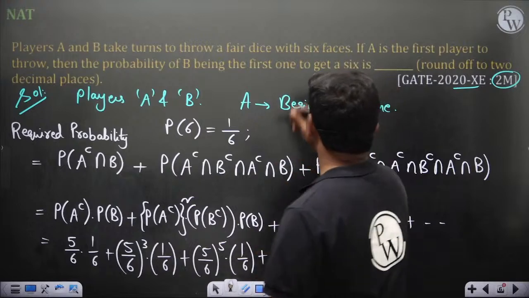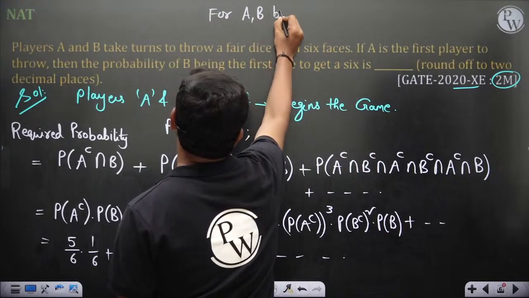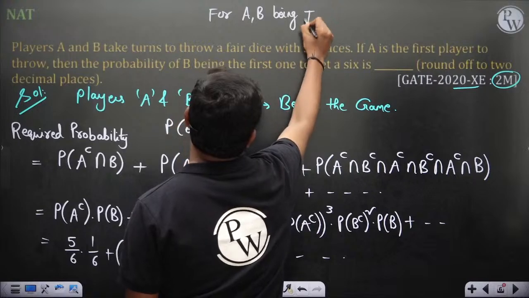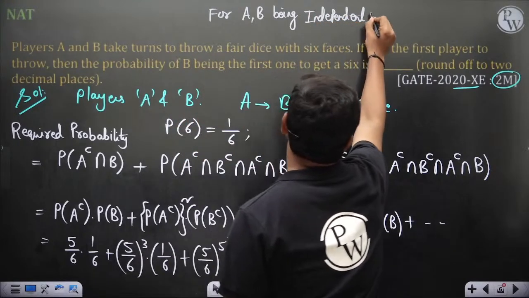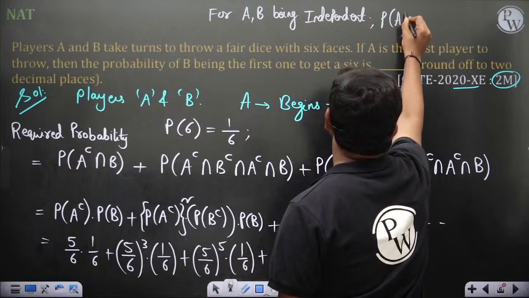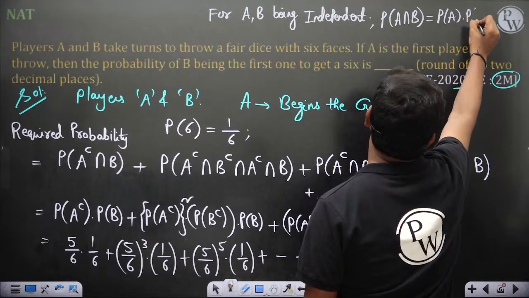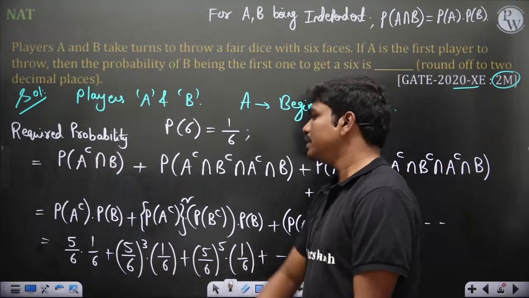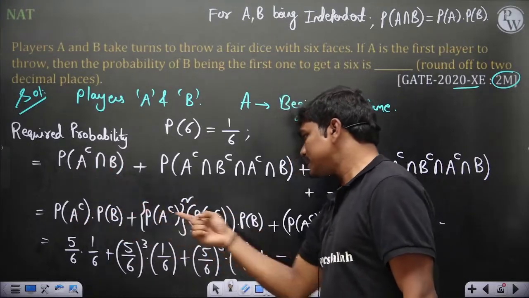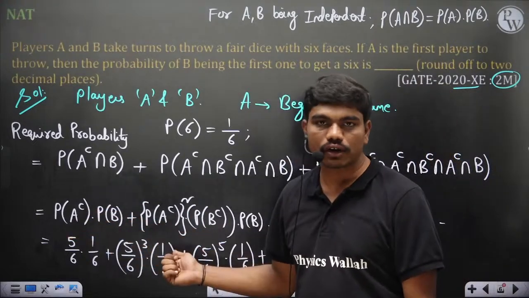So for A comma B being independent, P of A intersection B is the same as P of A into P of B actually here. Okay, so then you can split all these events into multiplications, but the probability of A not getting 6 or B not getting a 6 is the same.